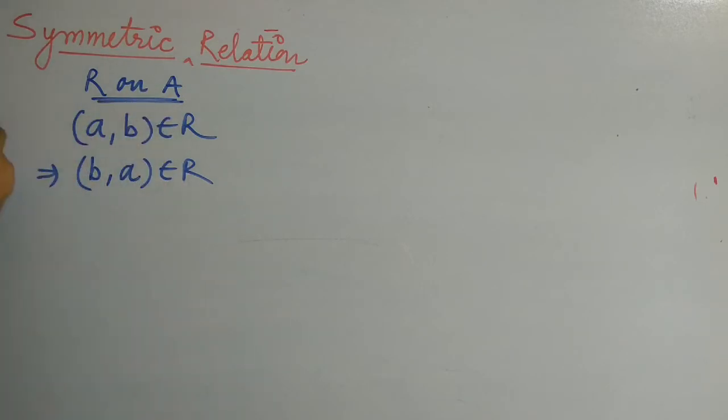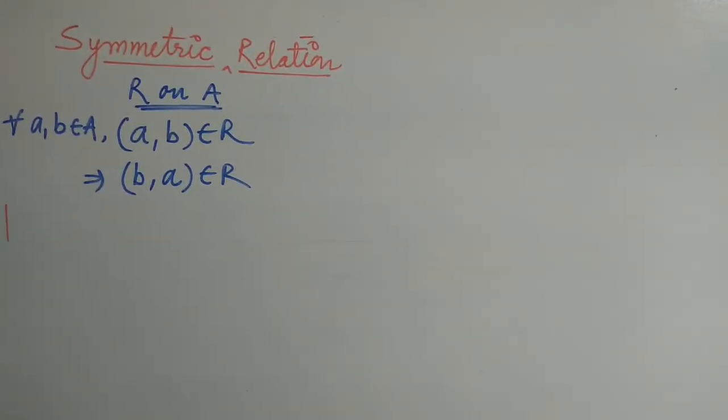This is for all a and b belonging to the set A, meaning for all elements belonging to the set A.